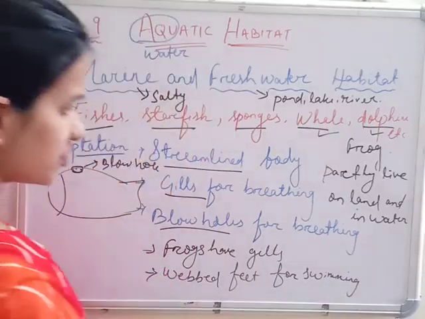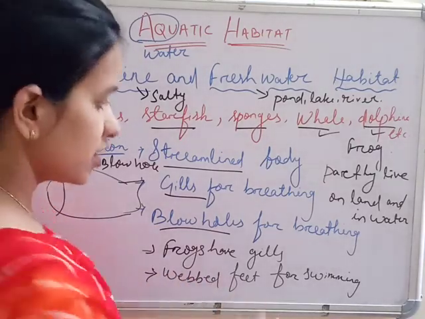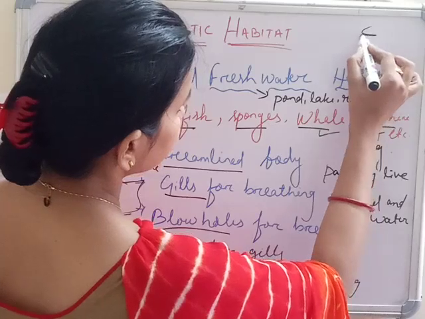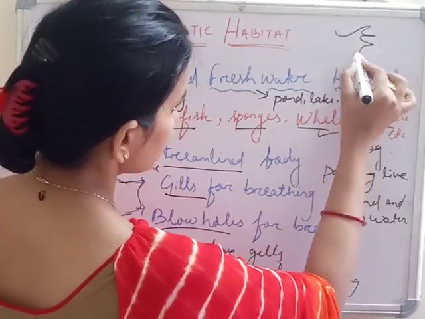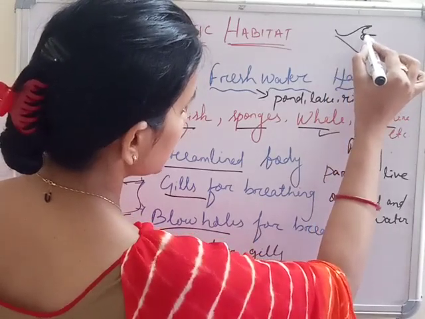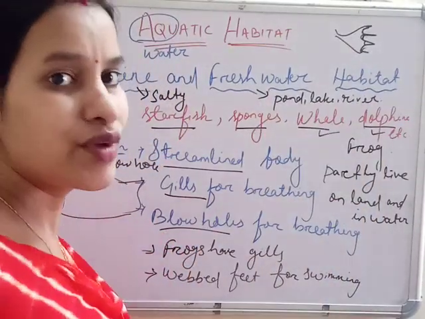Waved feet, you must have noticed the feet of a duck and a swan. Okay, the feet are like this. So these are fingers, and in between the fingers they have a muscular sheet. This is a wave-like foot which helps them to swim in water.